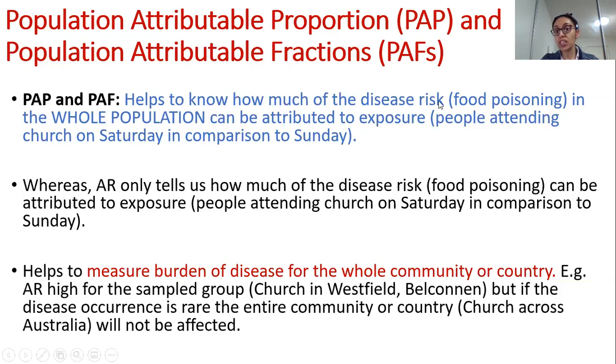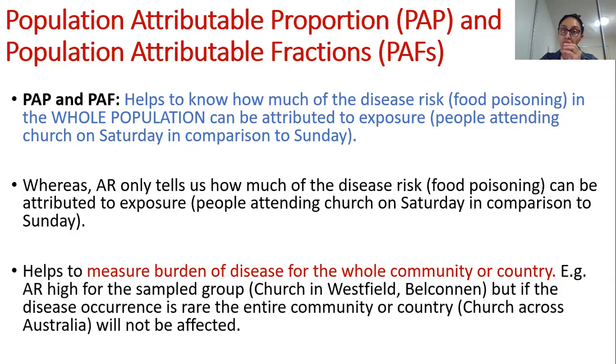It helps us to know how much of the disease risk, which for us is food poisoning, in the whole population, meaning all of the people who attended the church on Sunday versus Saturday, for our example, can be attributed to the exposure. What is our exposure? People attending church on Saturday in comparison to Sunday. So basically that is what it means.